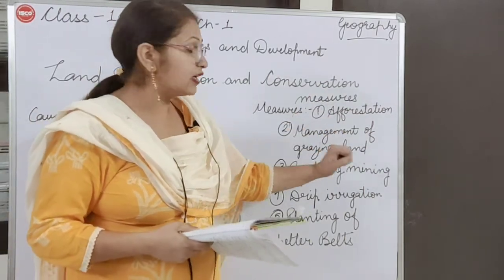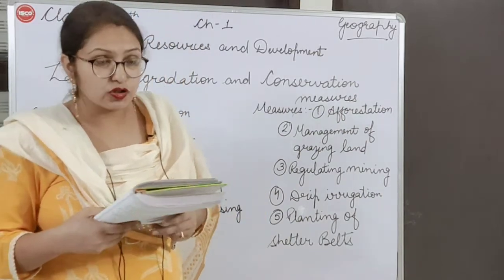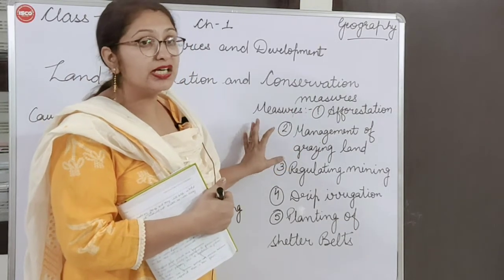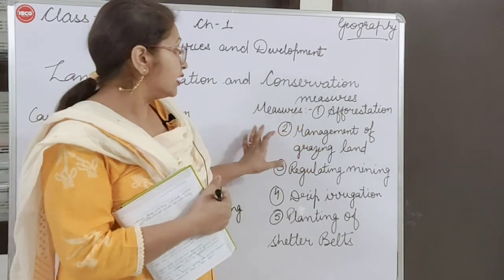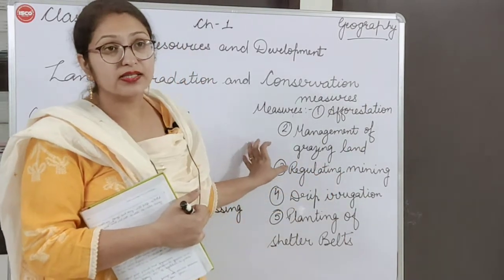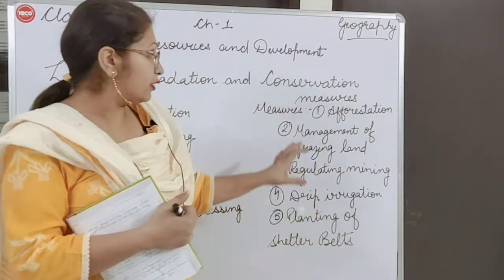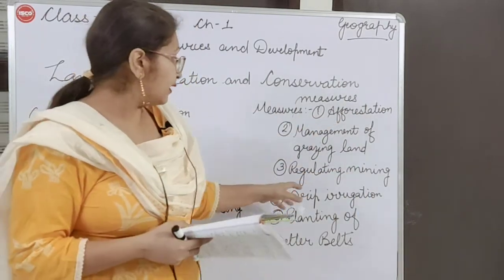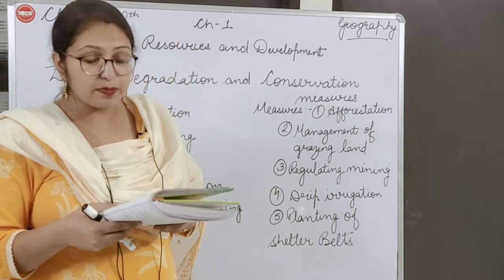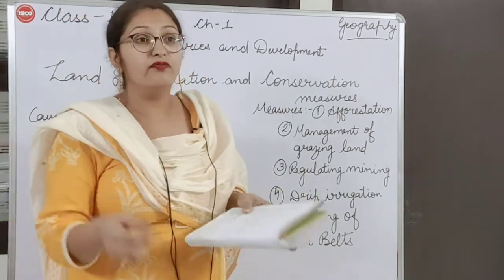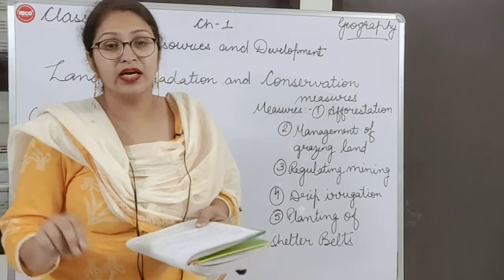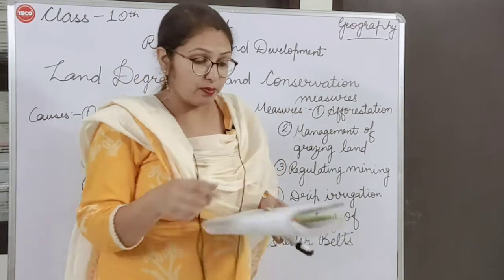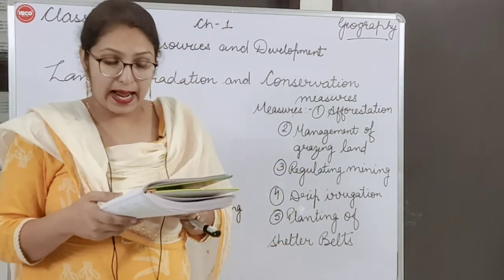Second is management of grazing land. Grazing land means you have to specify a particular area. We should mark down a specific area, so that only this much area is used for grazing, not the whole land, so that only that area is degraded, not the whole part of the land. Then is regulating mining. Regulating mining means banning mining in mountainous areas where landslides occur more, so that there will be no land sliding.